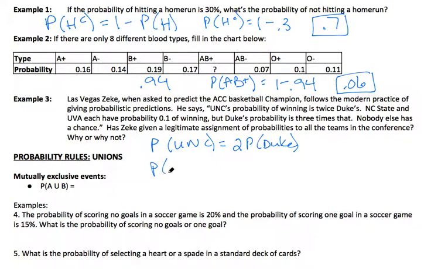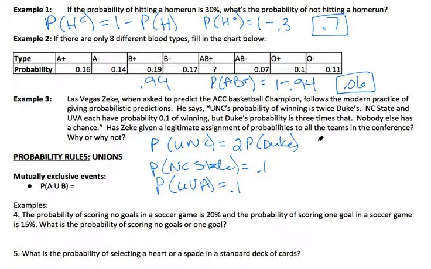So the probability of NC State is 0.1, and the probability of UVA is 0.1. Now, I went back and forth. Each 0.1, well, this word each tells me that they each are 0.1.